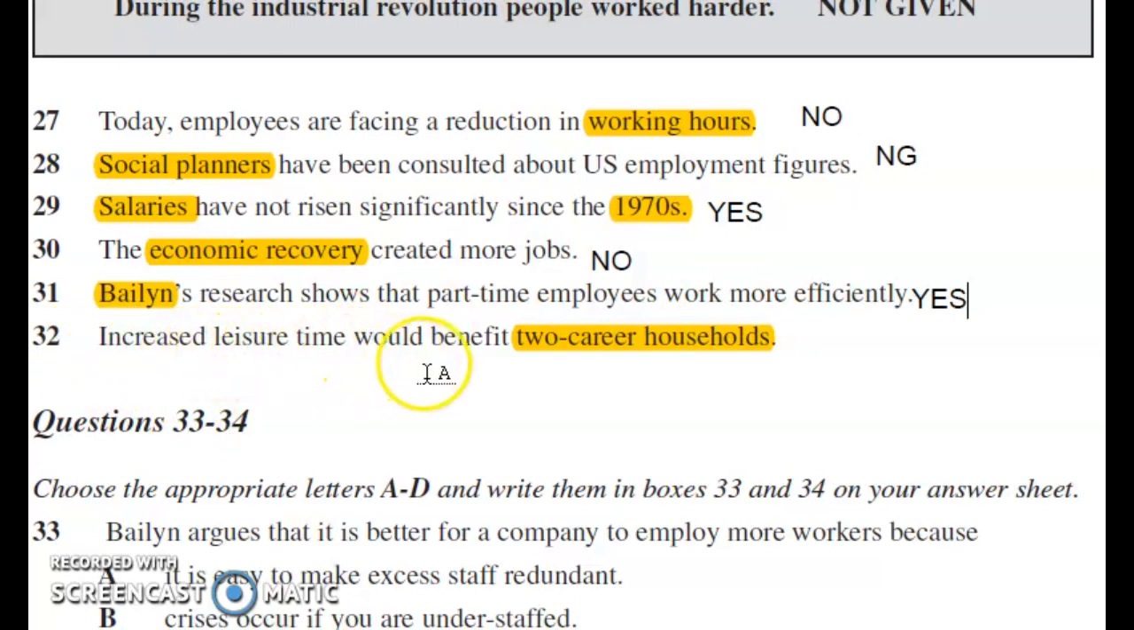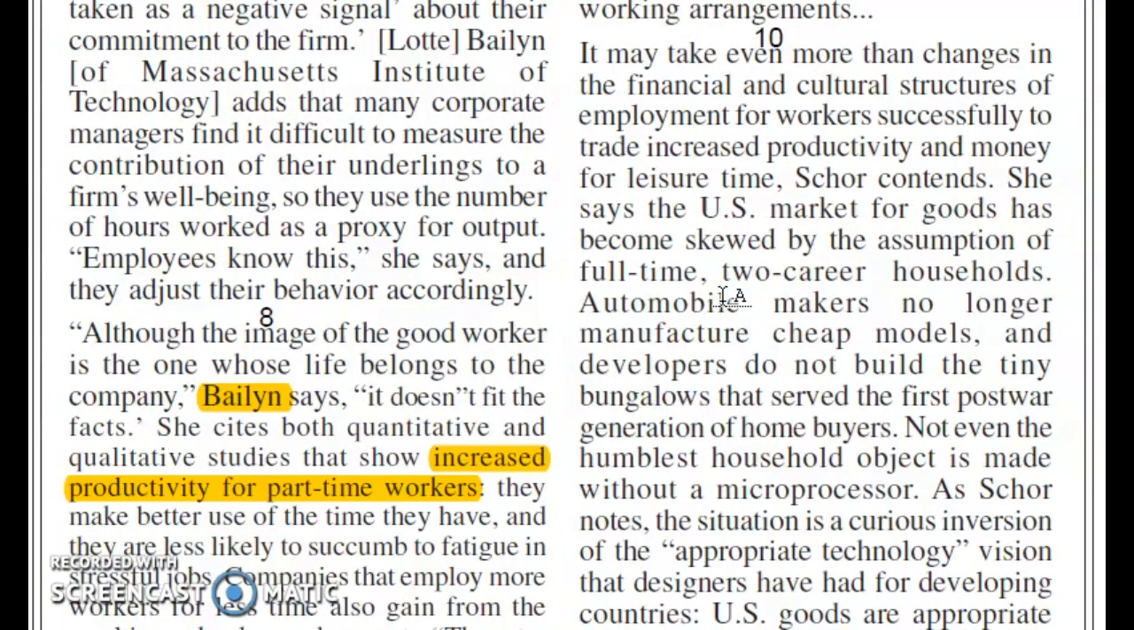Last question of this type. Increased leisure time would benefit two career households. You have to look for two career households. Let's find out in the passage. Read the 10th paragraph. Shaw contends, she says, the US market for goods has become skewed by the assumption of full-time two career households.